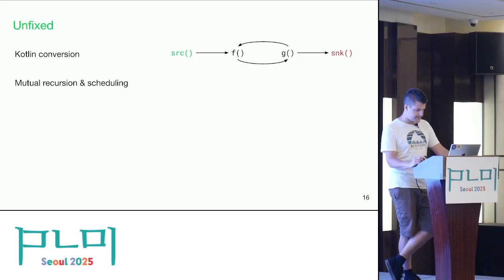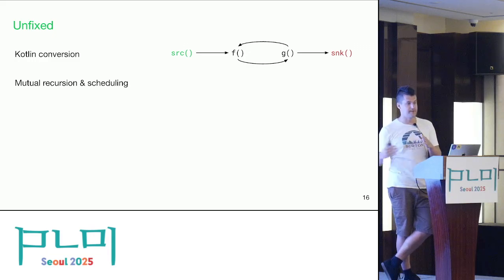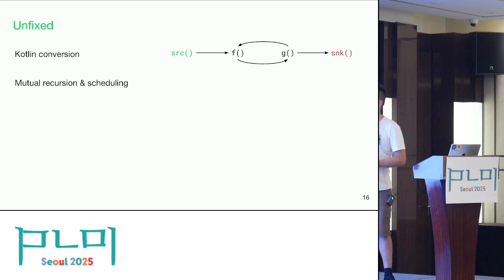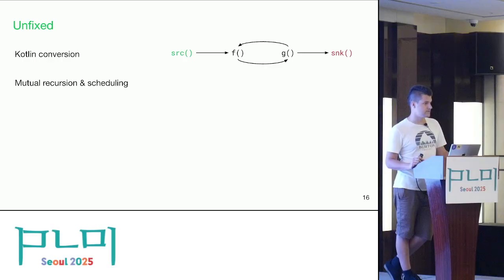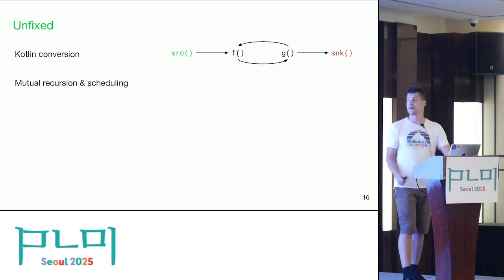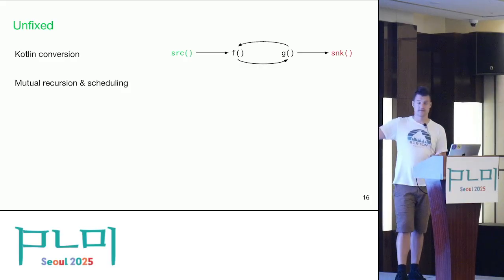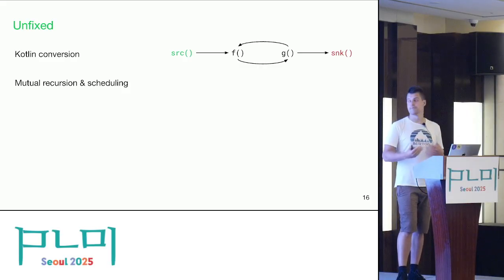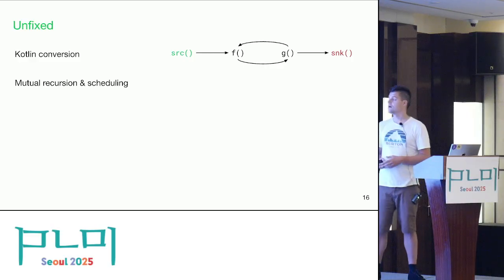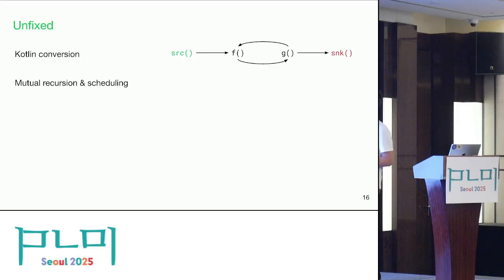Another interesting case was related to mutual recursion and scheduling. So as I mentioned, Infer has this modular analysis where it needs to analyze dependencies first. Now, what happens if there's a mutual recursion? Well, you can either do a fixed point computation, but Infer doesn't do that. It just simply unrolls to a depth of 1, which essentially means that it cuts the dependency graph until it becomes acyclic. And so what happens here, for example, in this example, is if you cut the edge from G to F, then you would see the issue. But if you cut it from F to G, then there is no path from source to sink, so you don't see the issue.